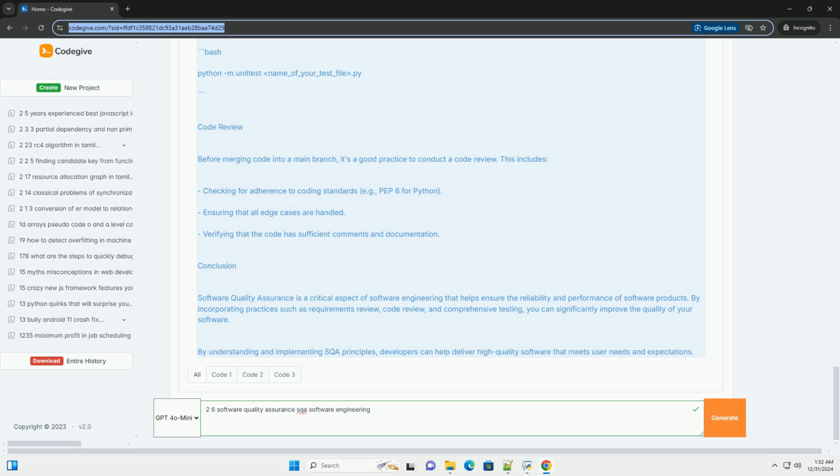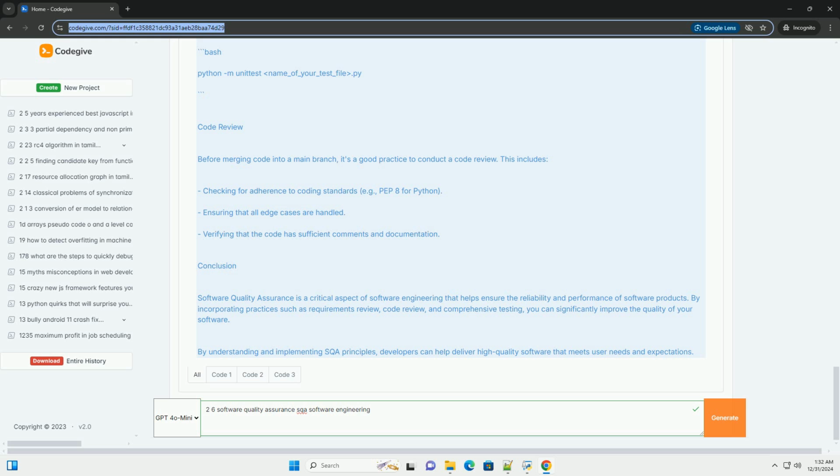SQA activities: requirements review, analyzing requirements for clarity and completeness. Design review, evaluating design specifications to ensure they meet requirements. Code review, inspecting code for adherence to coding standards and best practices. Testing, performing unit tests, integration tests, system tests, and acceptance tests.